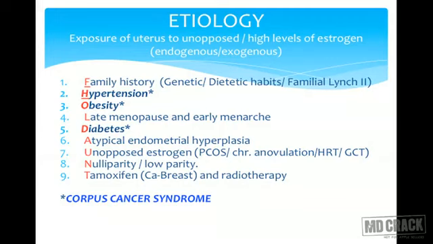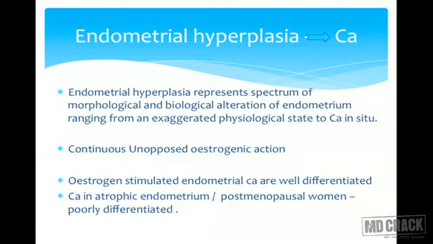PCOS, there is no ovulation, so only estrogen goes on acting, hyperplastic endometrium, leading to CA risk. Nulliparity, low parity. Again the same thing, estrogen excess. Tamoxifen for the treatment of CA breast or radiotherapy would again add to the risk of developing CA endometrium.